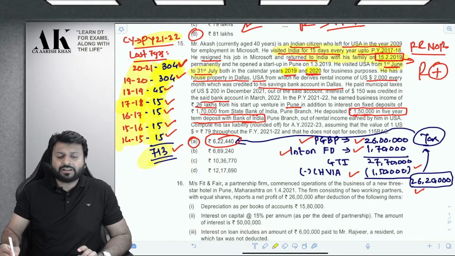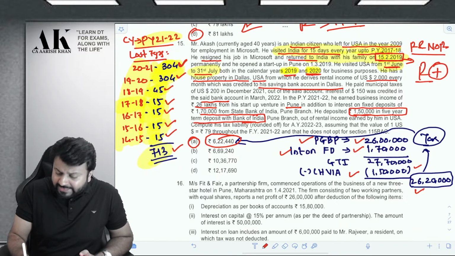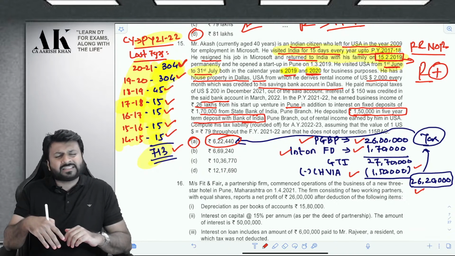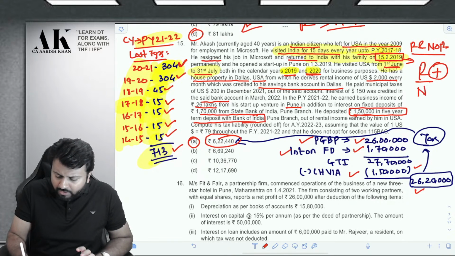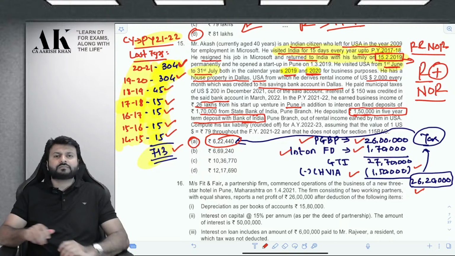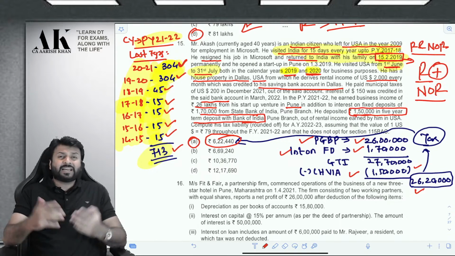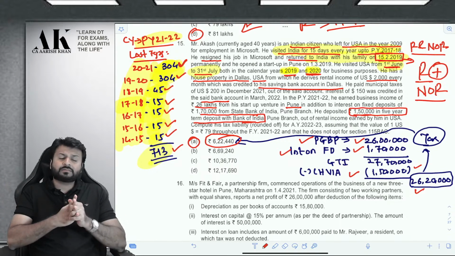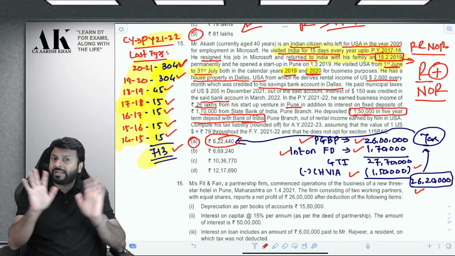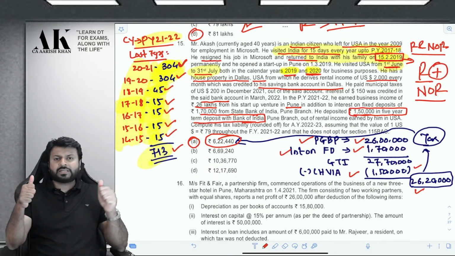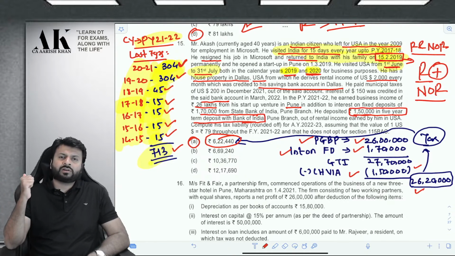And with that note, I can say that he is a resident, no doubt about it, because in the current year, he is staying for a lot of days. He is staying for more than 182 days. But he is resident but not ordinary resident. Now, which income is taxable for a resident but not ordinary resident? World income is not taxable. Which income is taxable? Income has to either accrue in India or be received in India.